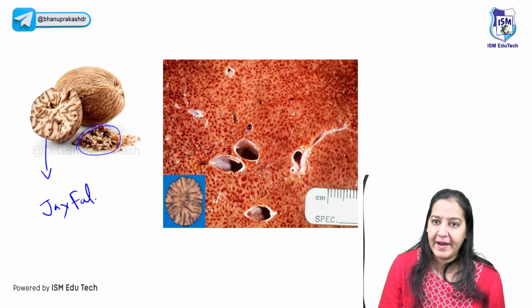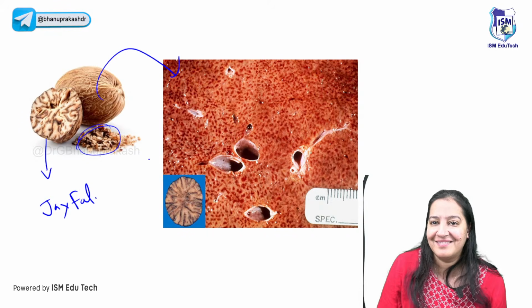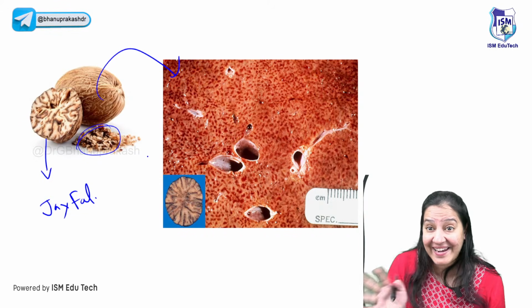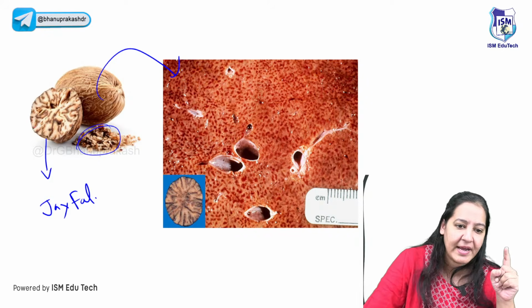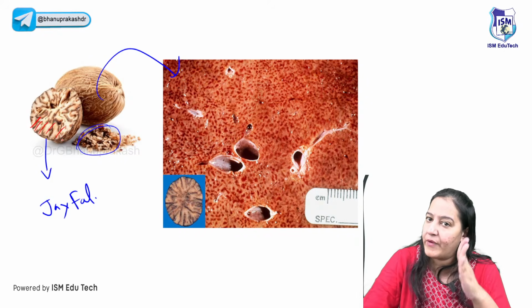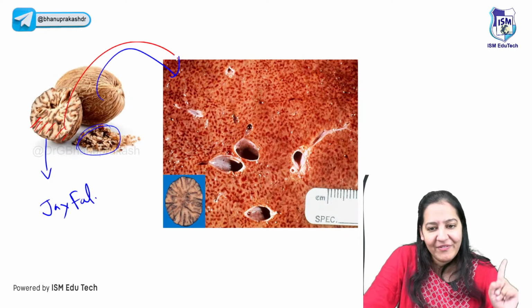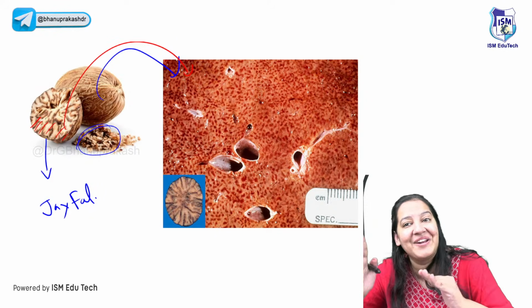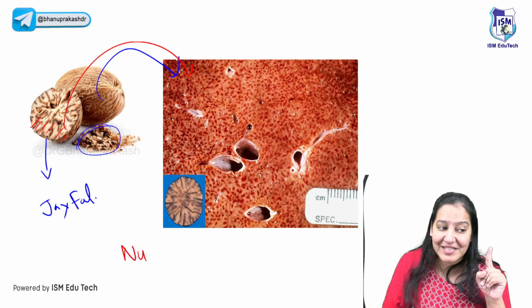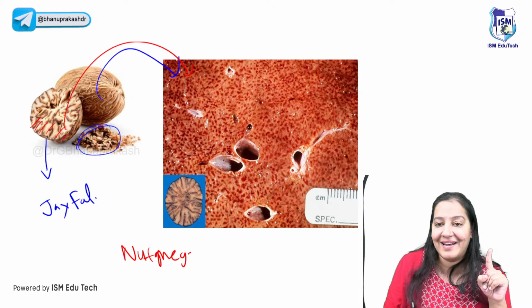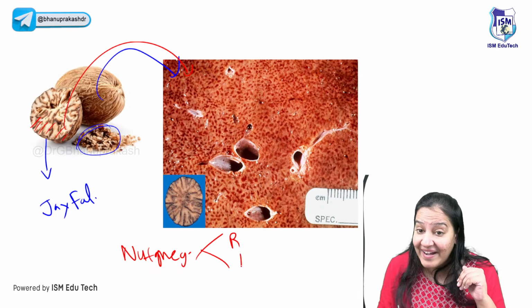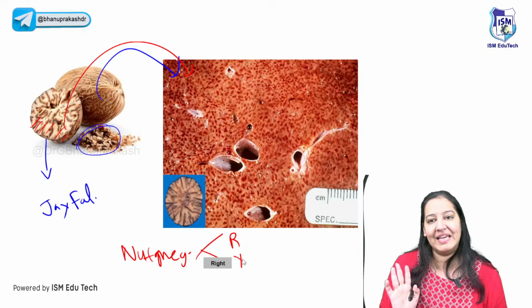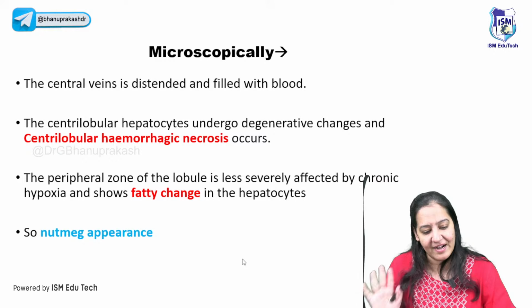It's Jaifal. Now, why is the liver known as Jaifal? Why is it nutmeg liver? What is the similarity? Can you see the nutmeg? It's red, yellow, red, yellow, alternate red, yellow. In the same way, the liver is also alternate red, yellow, red, yellow. That's why this is the simile, and that's why it is known as nutmeg liver. Nutmeg liver, alternate red and yellow. So nutmeg liver is seen in CVC liver. CVC liver is the nutmeg liver.